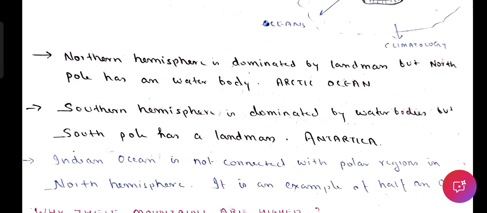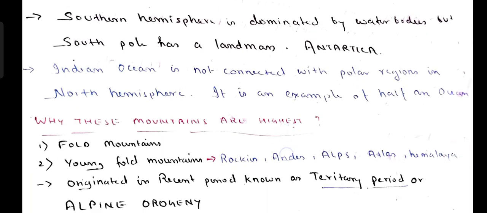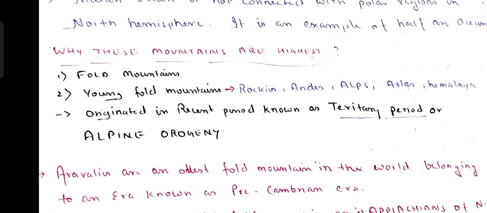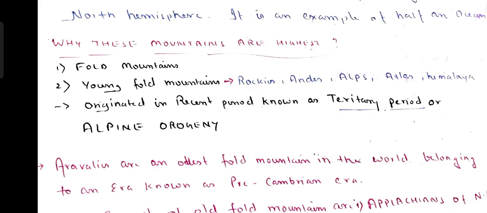Now, there is another thing that is associated with some of the mountains that are located. And the most important mountains in the world is, can anyone tell me the name of these mountains? These are Rockies. Rockies of North America. The highest mountain ranges of the North America. Can anyone tell me the name of these mountains? These are Andes. And these are the Andes of South America. The second highest mountain system in the world is Andes, after the Himalayas.